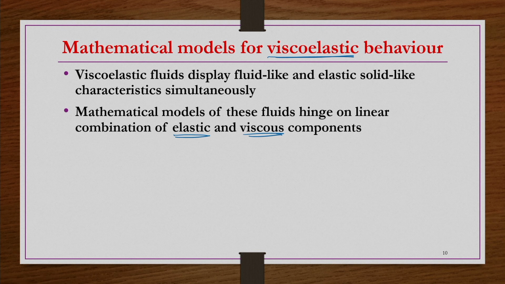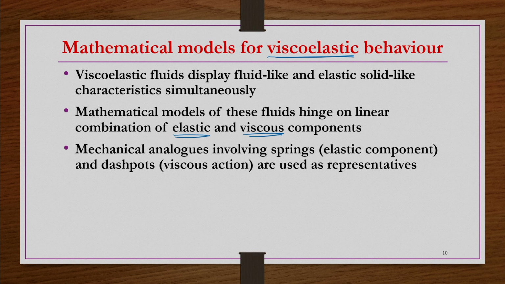Nowadays non-linear combinations have also been found, and several different types of viscoelastic fluid behavior models are available, but we take a couple of cases only, where we have a linear combination of elastic and viscous components. These linear combinations again we can have in series and in parallel. So, accordingly we have two models, and we are going to see these two linear viscoelastic fluid models.